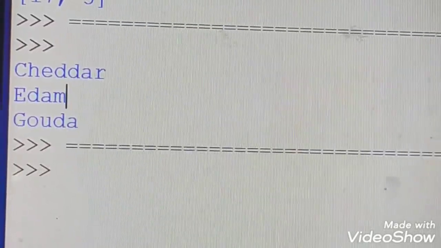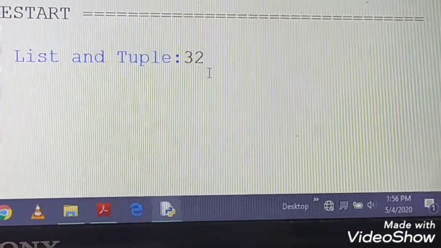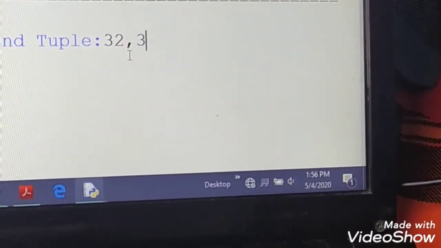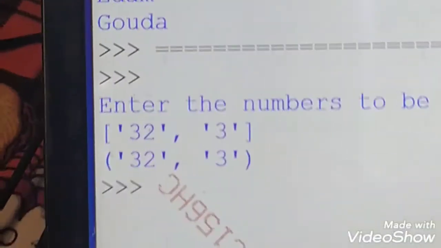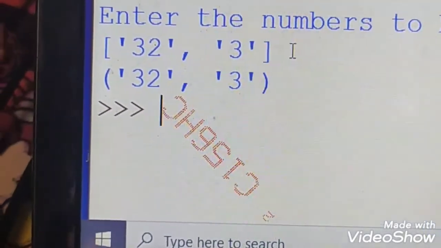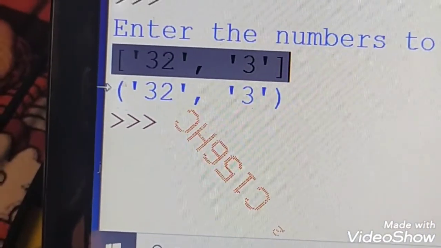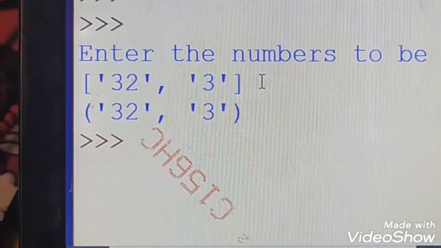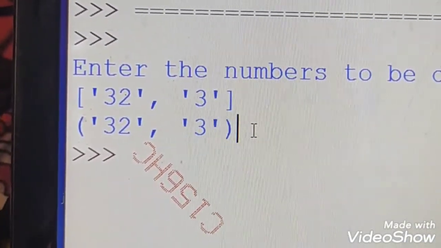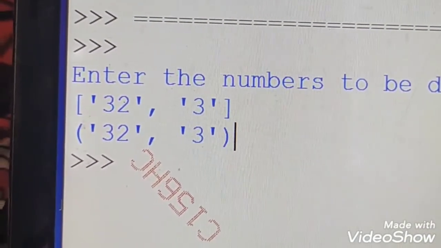Let me run it. It will ask you to enter the elements for a tuple. I just passed two numbers, 32, 34. As a result, you can see 32, 34: it is a list and it is a tuple. A list can be represented with square brackets, and tuples can be represented with parentheses. You can even pass more input values also. As an example, I have passed only two values. You can try with more values.